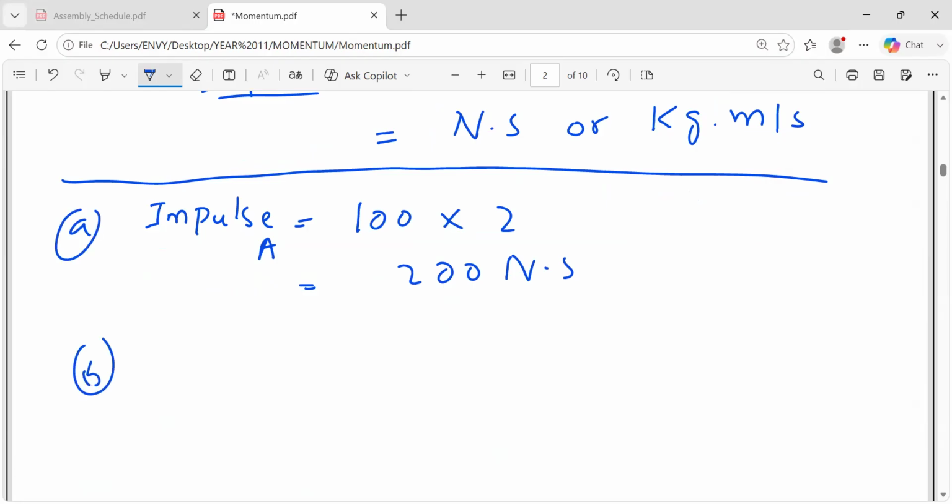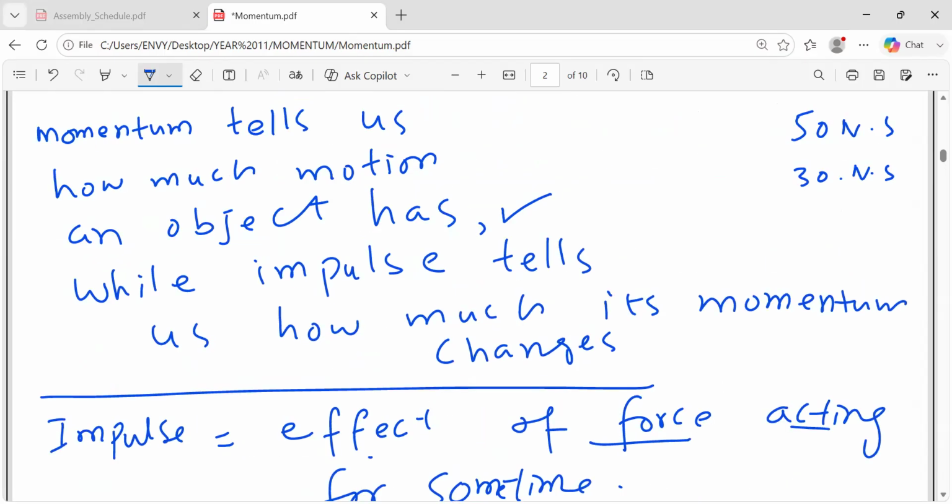They also give the mass of the object, but the velocity of the object was not there, right? Let's say the mass is 20 kg. Now the students are asked to calculate the momentum. They see momentum equals mass times velocity, right? Mass is there, but velocity is not there. How to find it? As I told you, impulse is equal to change in momentum, basically.